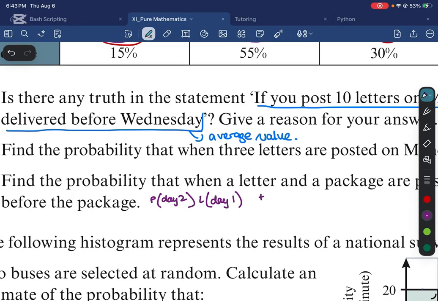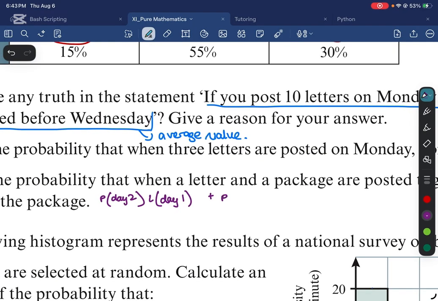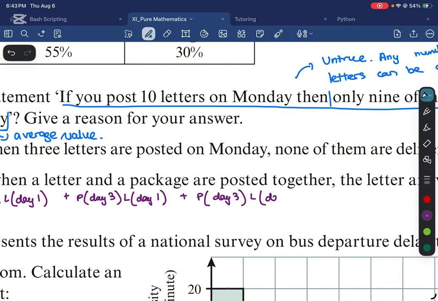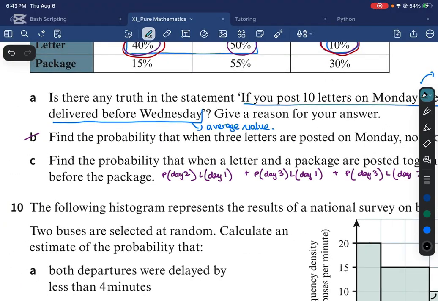Or, so I can add, because these are going to be mutually exclusive, I can get a package on day 3 and a letter on day 1, or I can get a package on day 2, I can get a package on day 3 and a letter on day 2. So these are all the favorable outcomes that I have, right? So I need to add together probability.